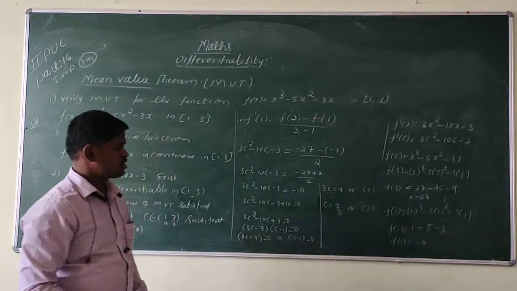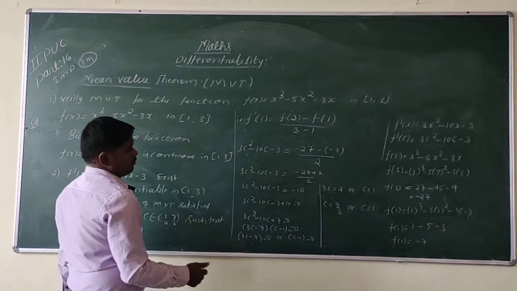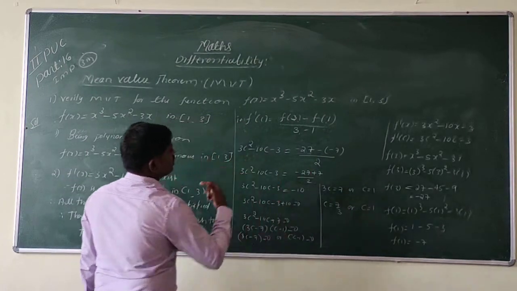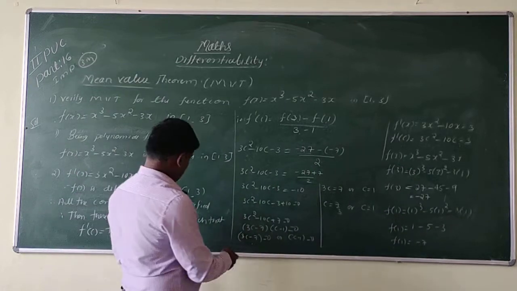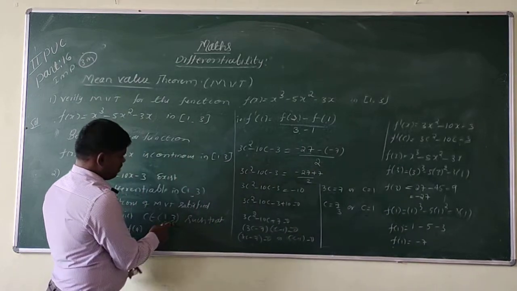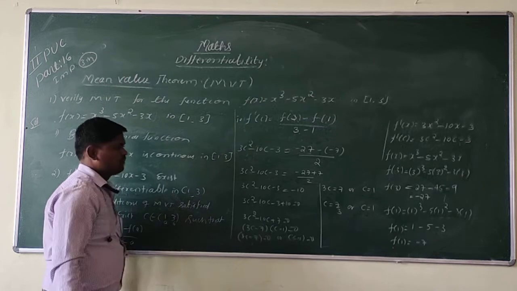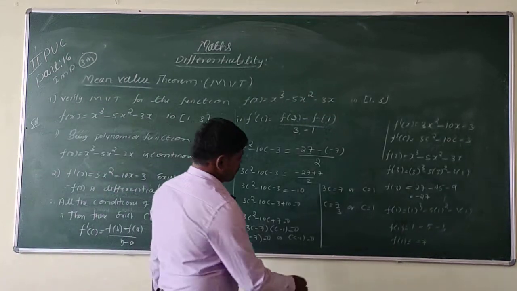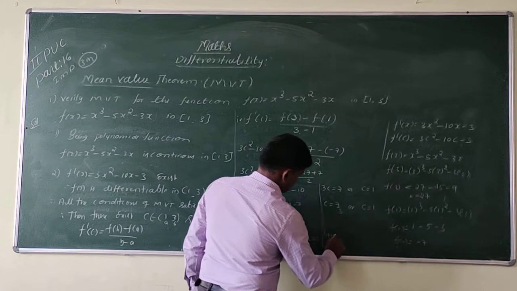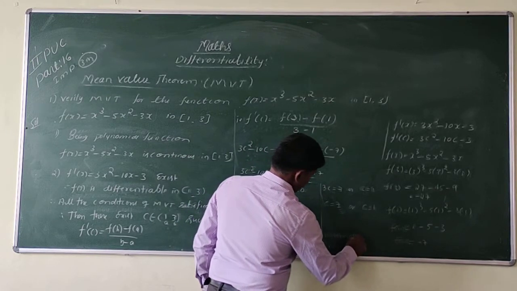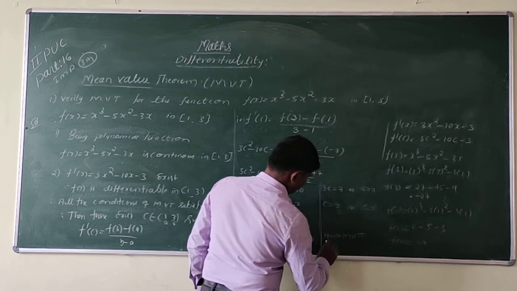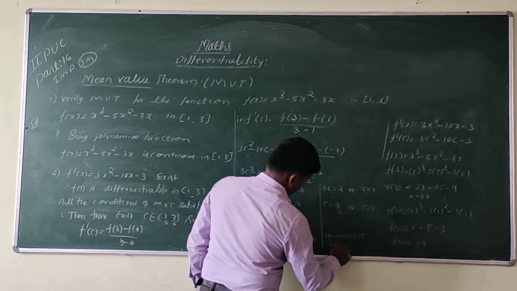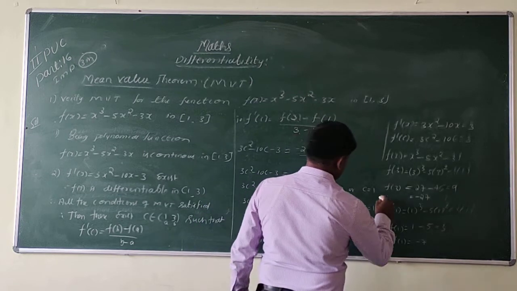So there are 2 points. Observe whether these 2 points belong to the interval 1, 3. Therefore the mean value theorem is verified. Hence mean value theorem verified.